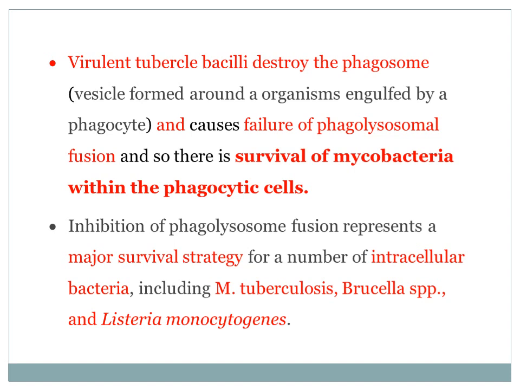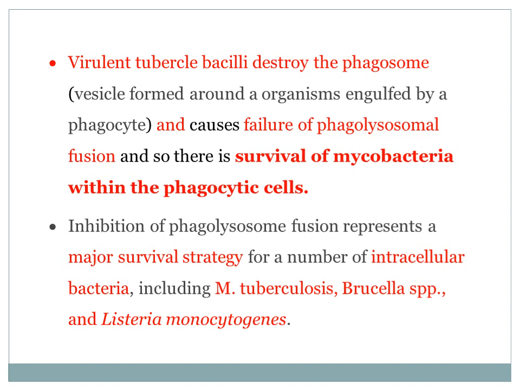The mechanism is that virulent tubercle bacilli destroy the phagosome. That means these tubercle bacilli don't allow formation of this phagosome vesicle. They destroy it and also cause failure of phagolysosomal fusion.